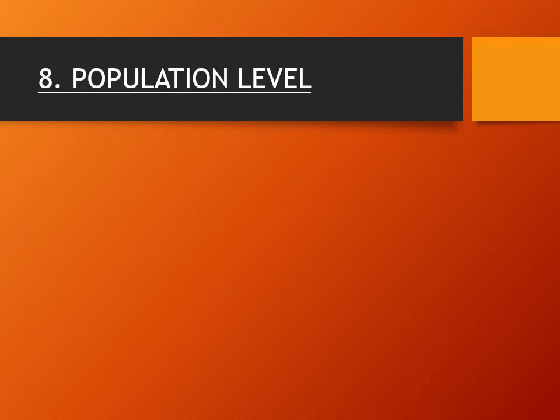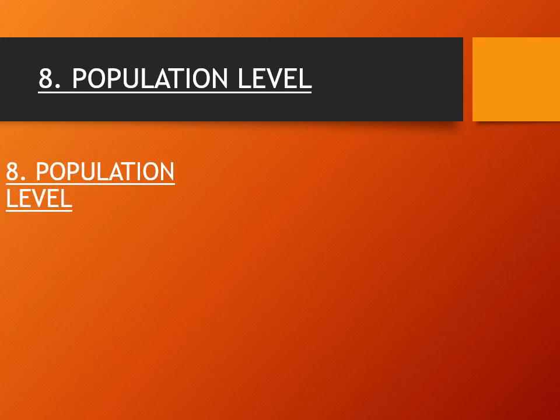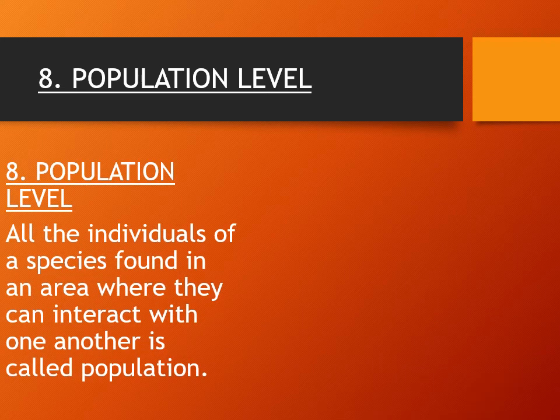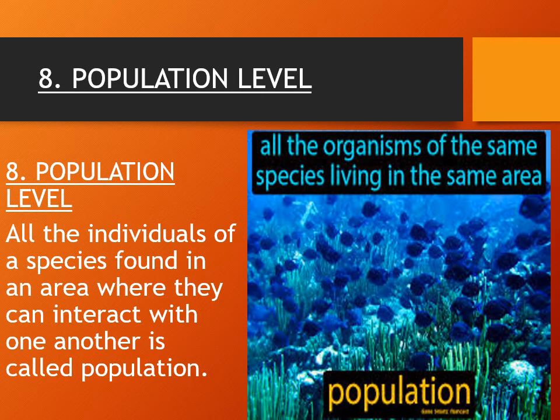Dear students, the next level is the population level. All the individuals of a species found in an area where they can interact with one another are called a population. Here, the population of fishes: all organisms of the same species that live in a particular area at a particular time are considered a population or the population level.